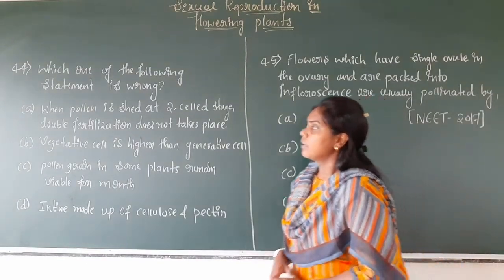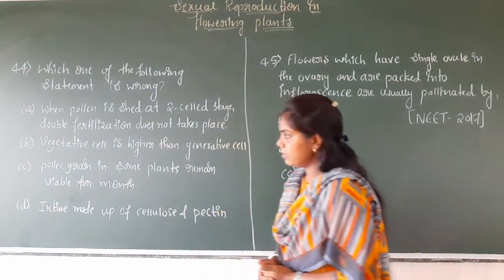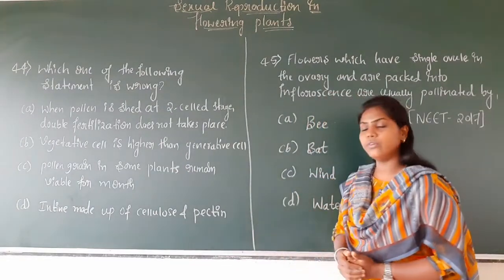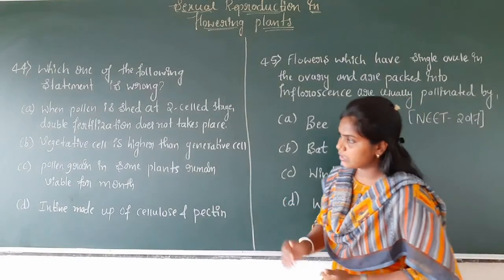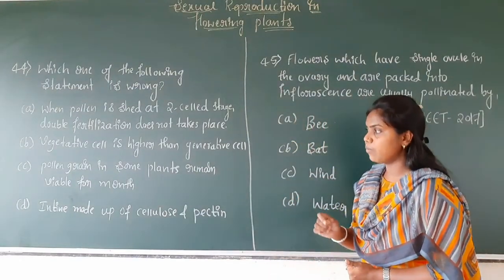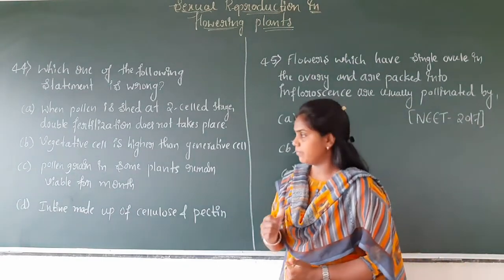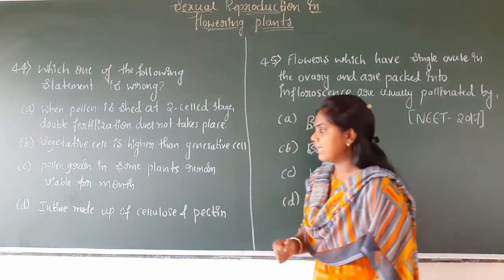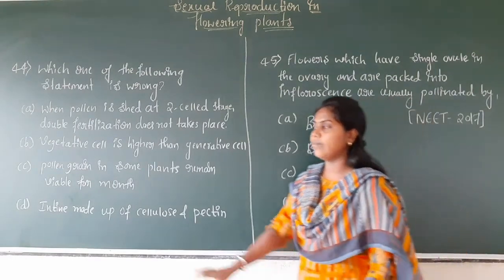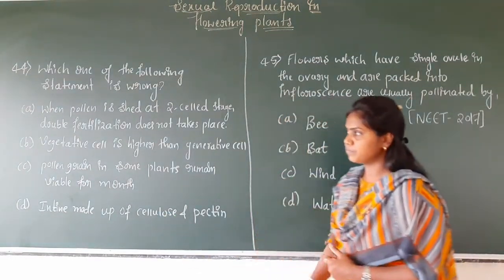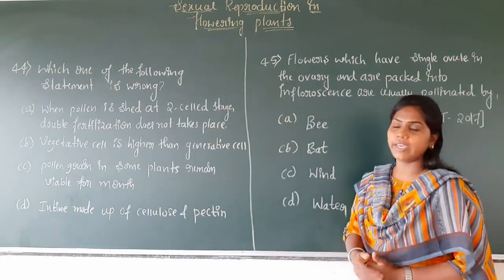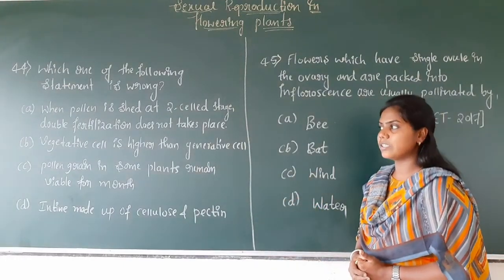The second option is: vegetative cell is larger than generative cell. Option C: pollen grain in some plants remains viable for months. And option D: enzyme made up of cellulose and pectin. The vegetative cell being larger than the generative cell is a correct statement.